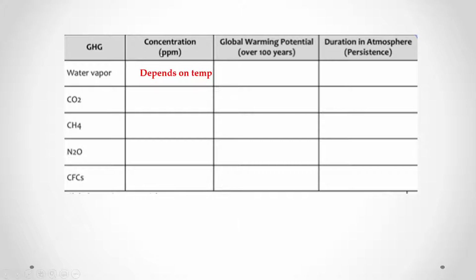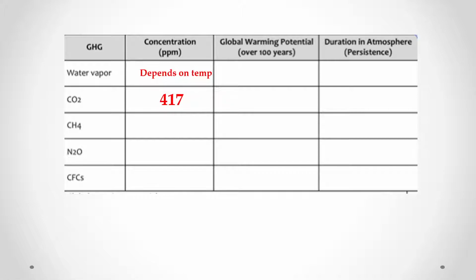So, the concentration of water vapor really depends on the temperature, right? The temperature is what determines how much water vapor is able to be in the atmosphere. The warming potential over 100 years of water vapor. Oh, I guess we're just going down the concentration. I forgot that I put it in that order.